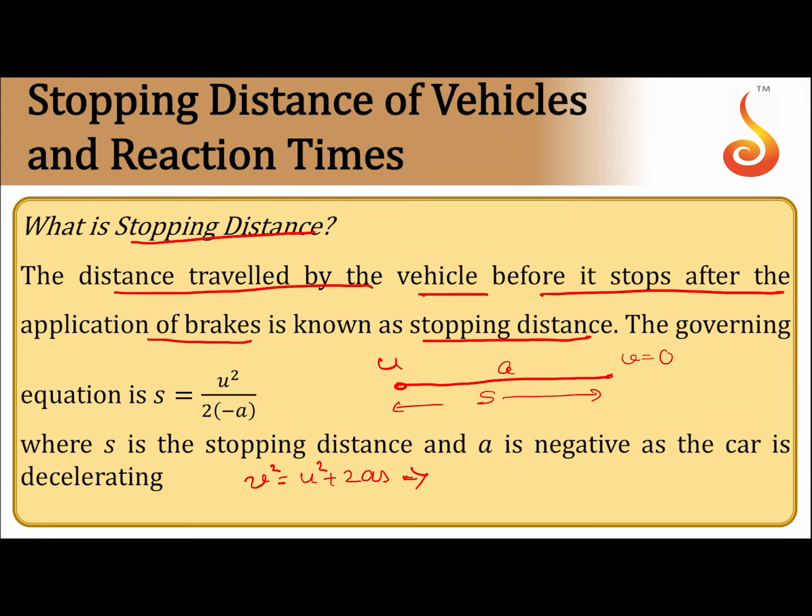That gives us 0 is equal to u square plus 2as, or s is equal to, what is it going to be? u square divided by 2 into minus a. So, the distance travelled is this much, right. You can also write its value as u square by 2a, because we are eventually calculating the distance, stopping distance.